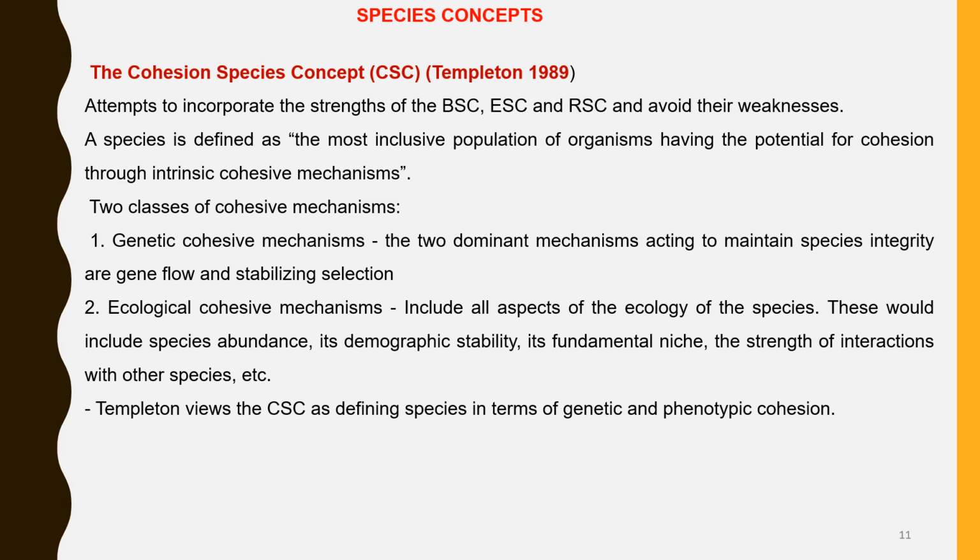According to this concept, species are defined as the most inclusive population of organisms having the potential for cohesion through intrinsic cohesive mechanisms. It includes two mechanisms, the genetic cohesive mechanism and the ecological cohesive mechanism. It includes the genetic changes occurring in a population due to gene flow, genetic drift, and natural selection.